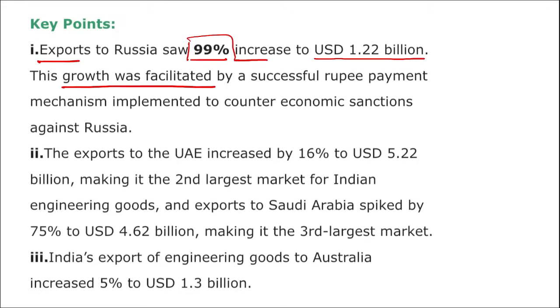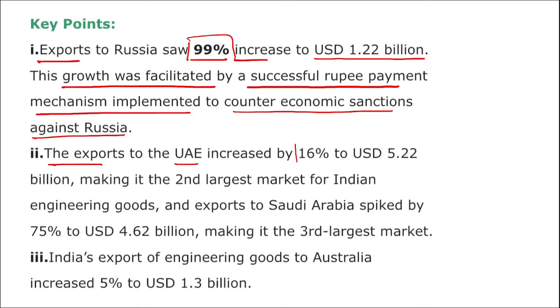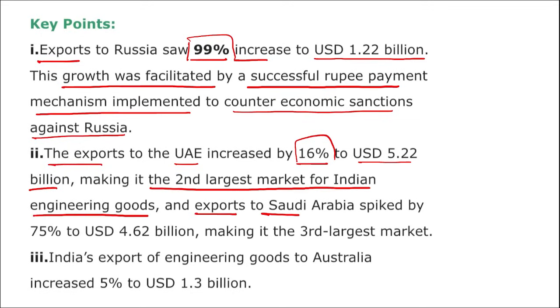Then apart from this, here you can see that exports to Russia saw a 99% increase to $1.22 billion. The growth was facilitated by a successful rupee payment mechanism implemented to counter economic sanctions against Russia. Then the export to UAE was increased by 16% to $5.22 billion, making it the second largest market for Indian engineering goods, and exports to Saudi Arabia spiked by 75% to $4.62 billion, making it the third largest, right?